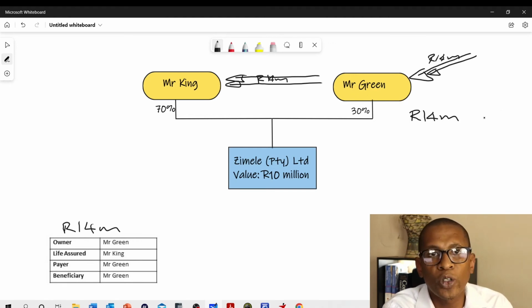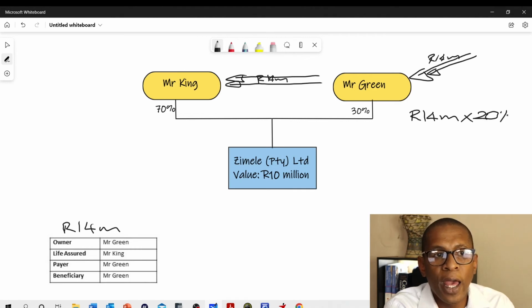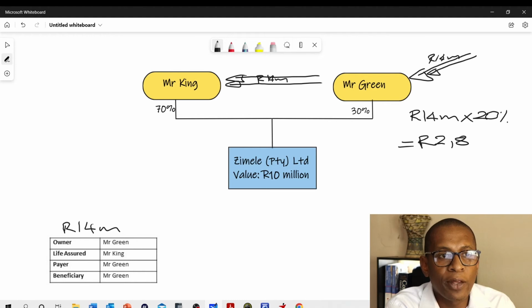decide then to charge estate duty on the 14 million rands. And just to use a worst case scenario, I'm just going to multiply it by the estate duty of 20% and not worry about the abatement and all of that, just to keep it simple. Now that works out to be about 2.8 million rands.